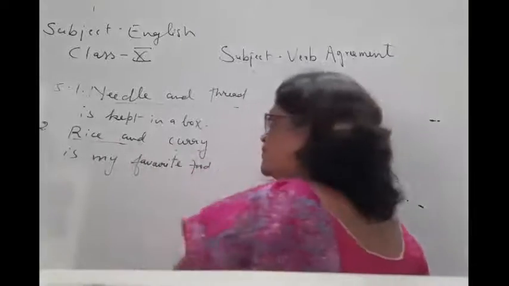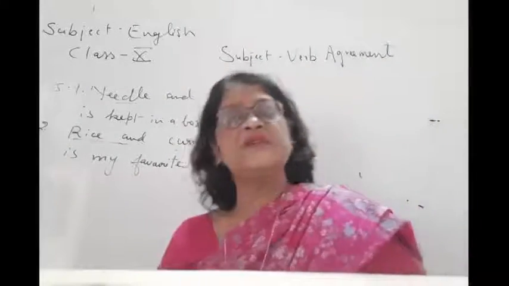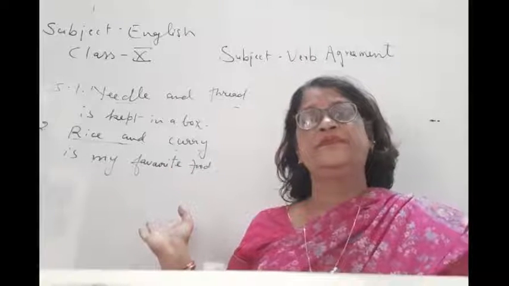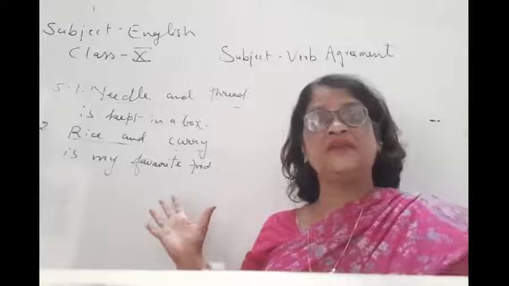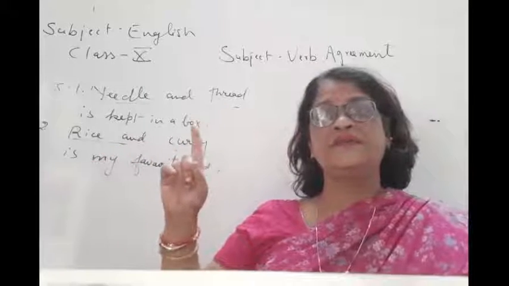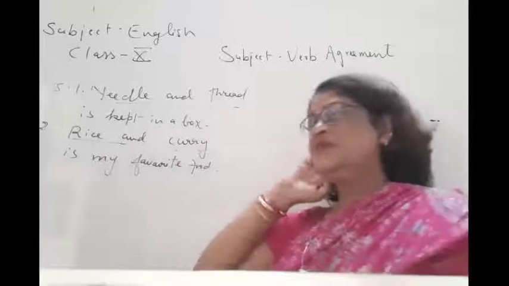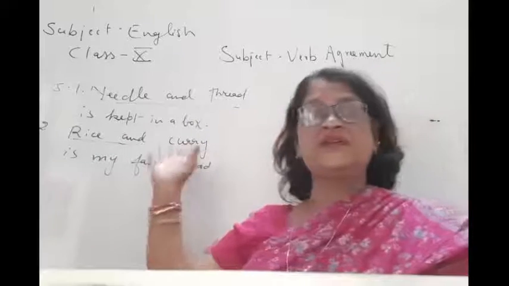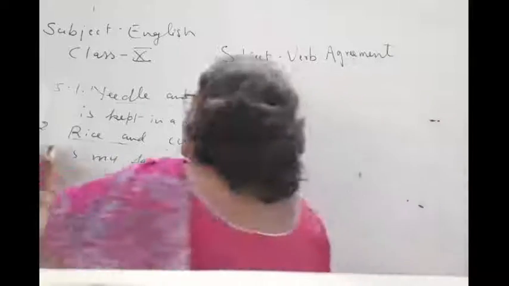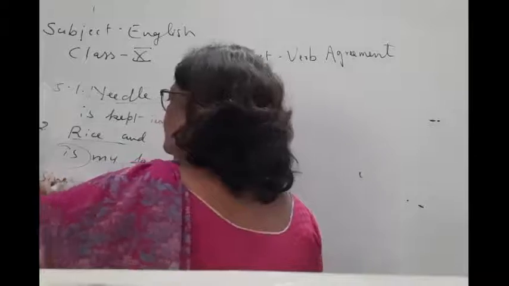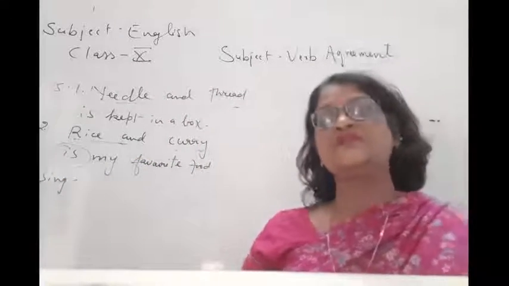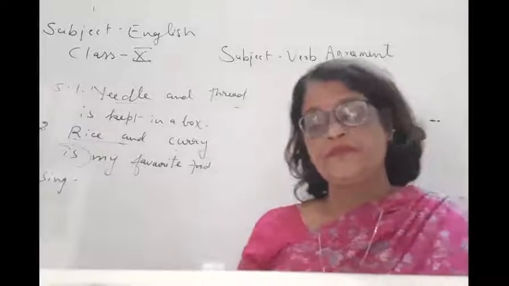Rice and curry represent the same thing, one idea. It is of the same identity, both represent food. So the verb here is singular. So I think this is clear.